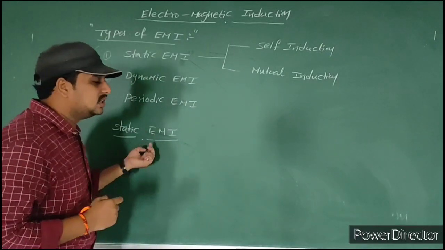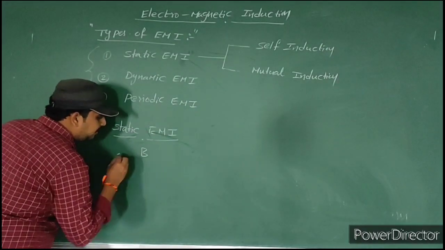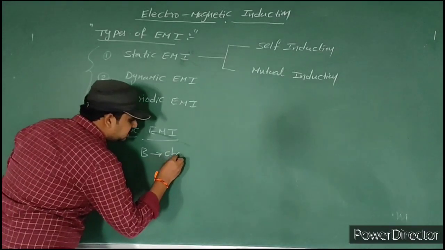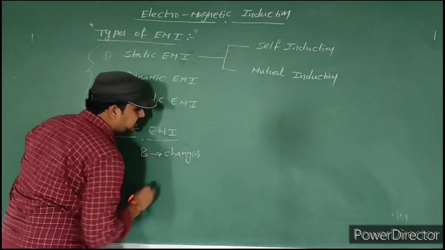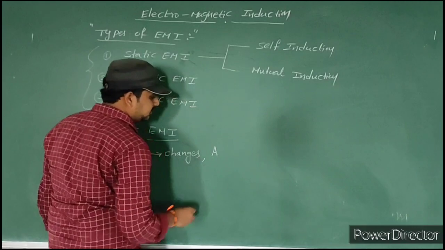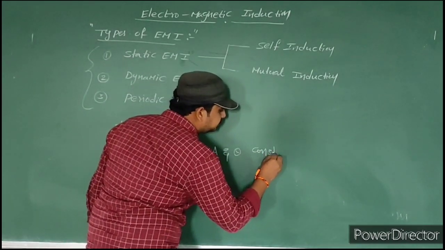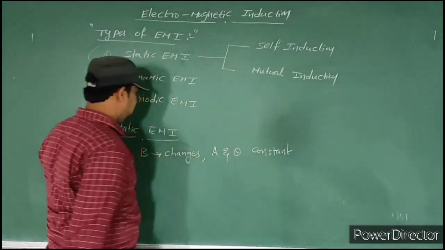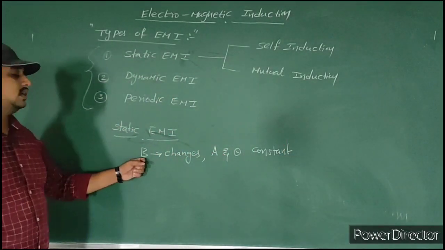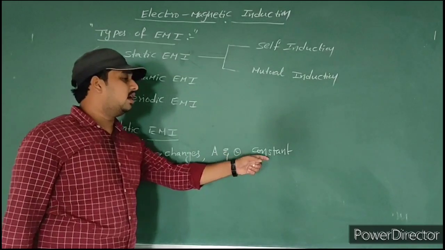Then what changes here? Here the magnetic field changes, but the area is constant and the angle theta is constant.